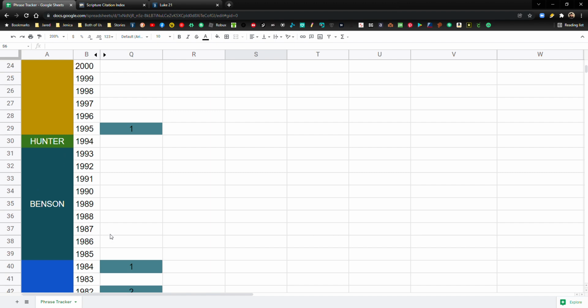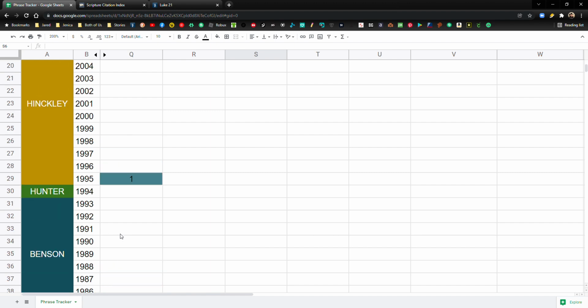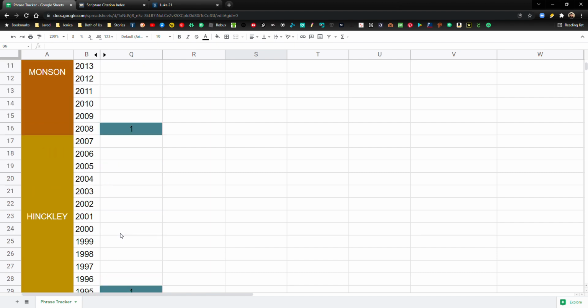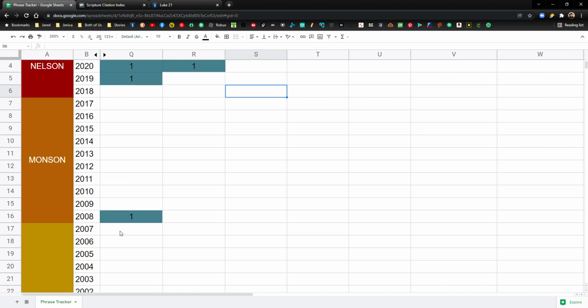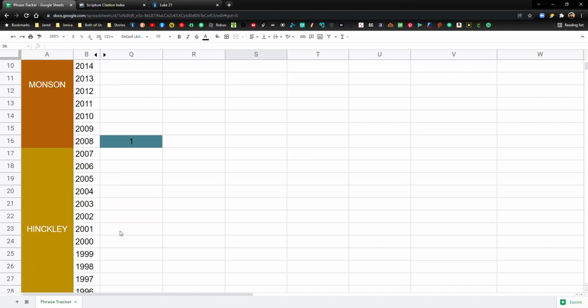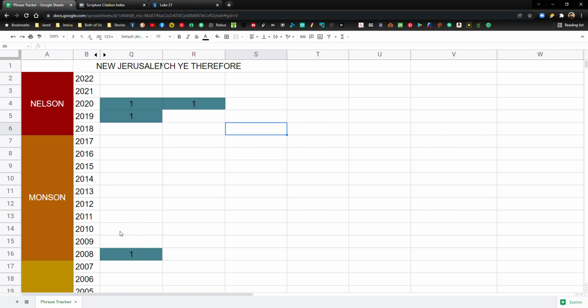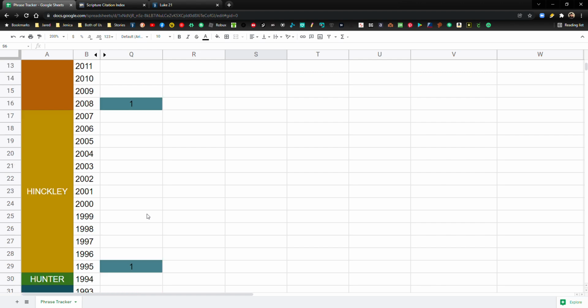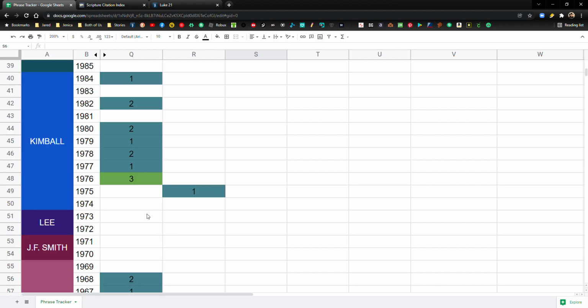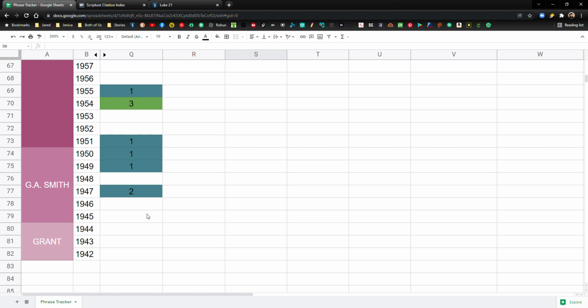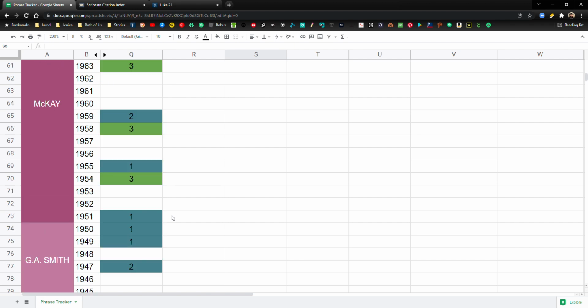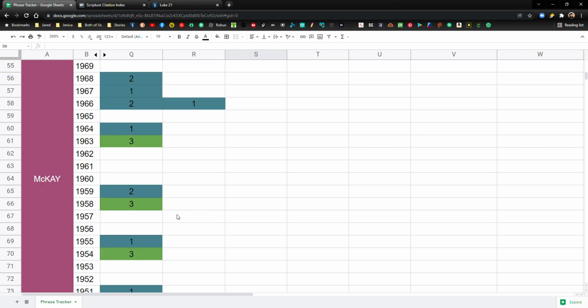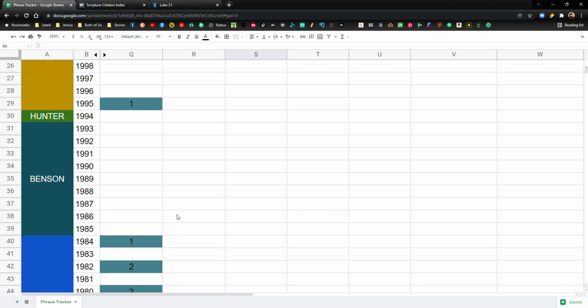And then after that, especially the late 80s and then into the 90s, 2000s, 2010s, it's quiet. It's a quiet time, especially in this case with New Jerusalem and Wachi, therefore. So it's just something to think about. I'm not making any predictions or setting anything in stone. All we can do is look at this and try and maybe make some sense of it and maybe get something out of it.